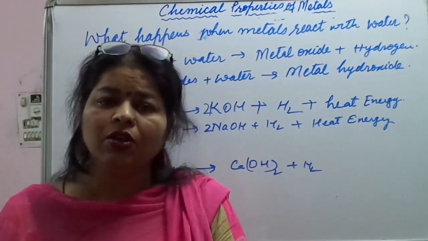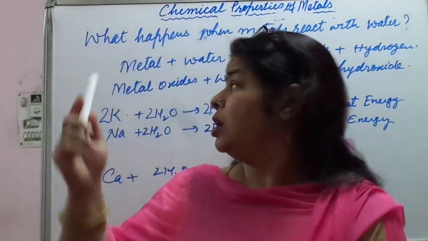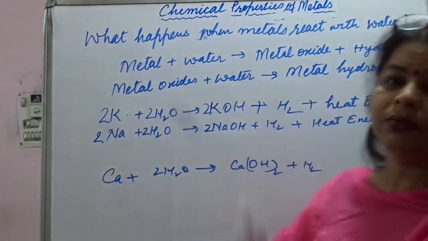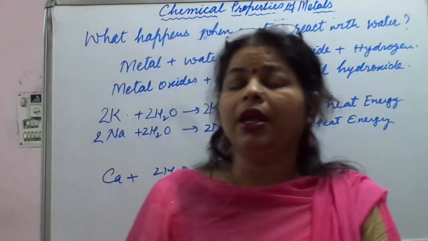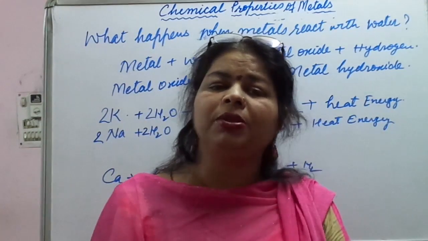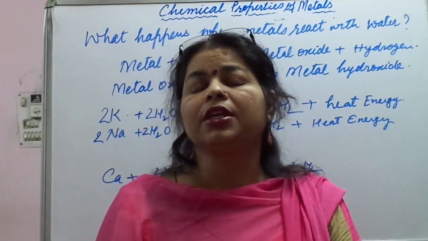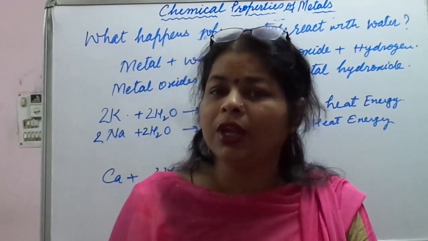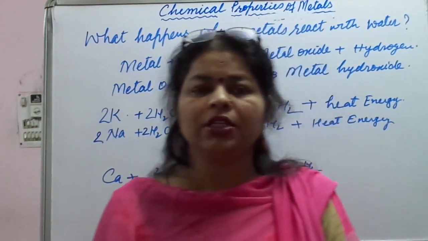Obviously, magnesium hydroxide will be formed because our general reaction is this. Then it also starts floating due to the bubbles of hydrogen gas sticking to its surface. As a result, what will happen?